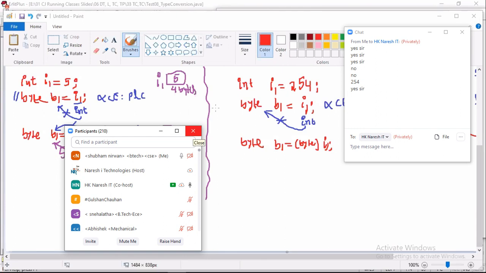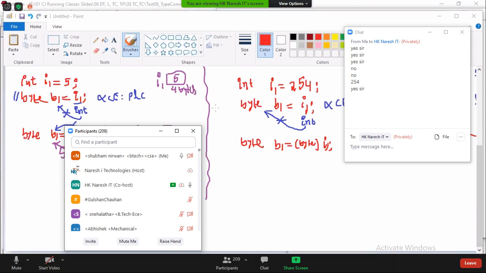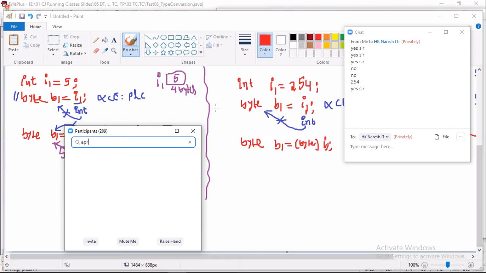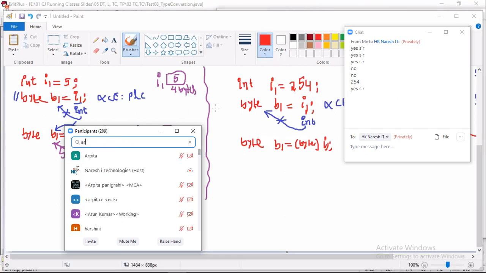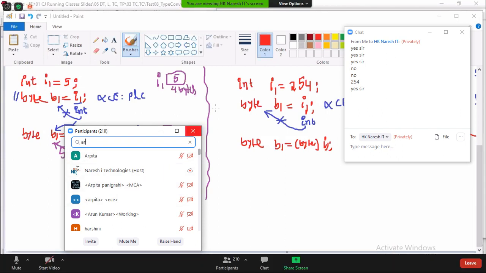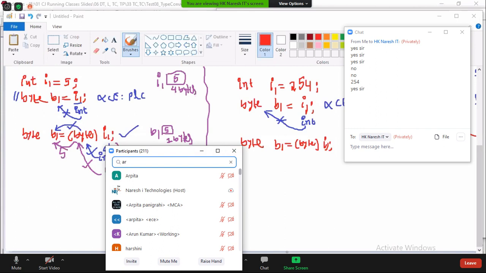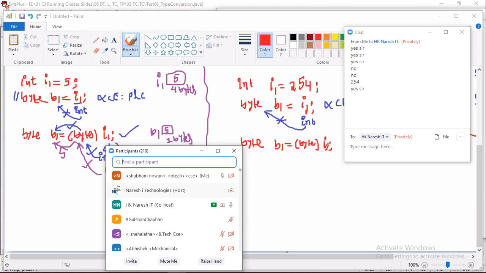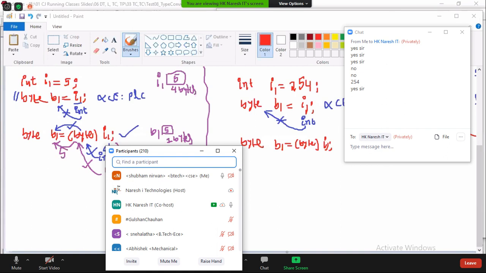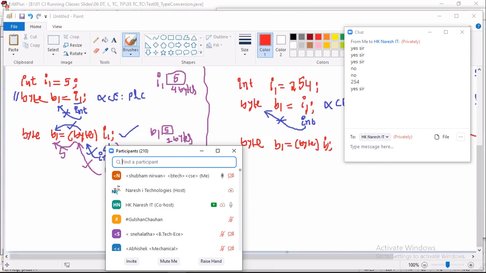There are three Arpitas. Now maybe there is confusion. You are muted by the organizer. I am the only organizer here. Yeah, you can unmute now. Yes, sir.